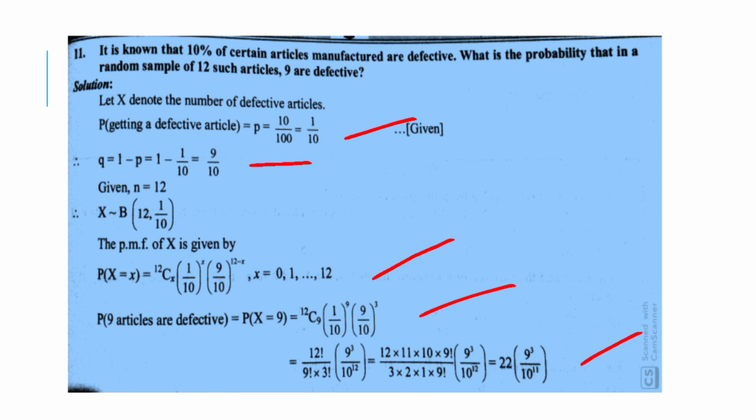12 factorial upon 9 factorial into 3 factorial into 9 raised to 3 upon 10 raised to 12, which is equal to 12 into 11 into 10 into 9 factorial upon 3 into 2 into 1 into 9 factorial into 9 cubed upon 10 raised to 12, which is equal to 22 into 9 raised to 3 upon 10 raised to 11. So this is the answer.